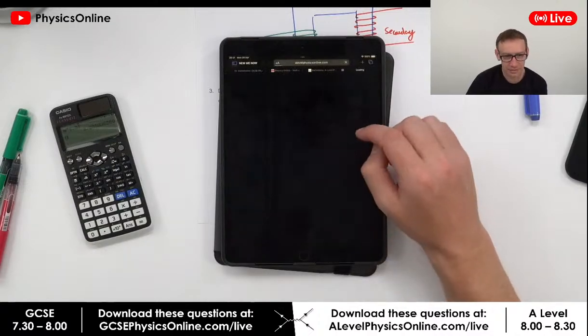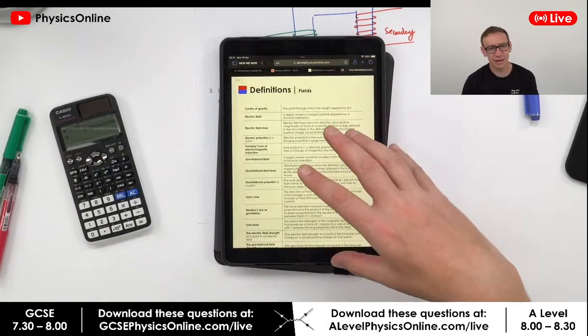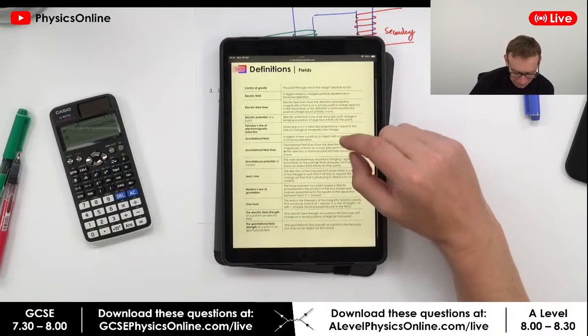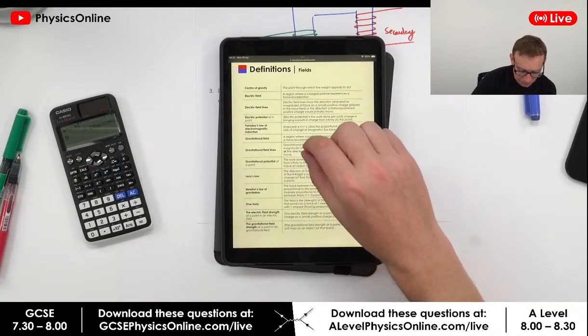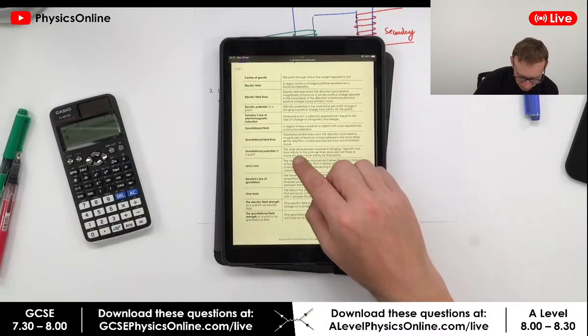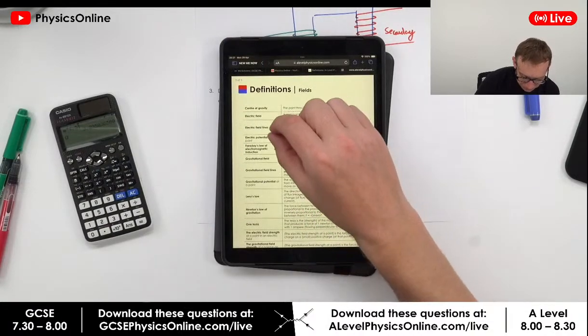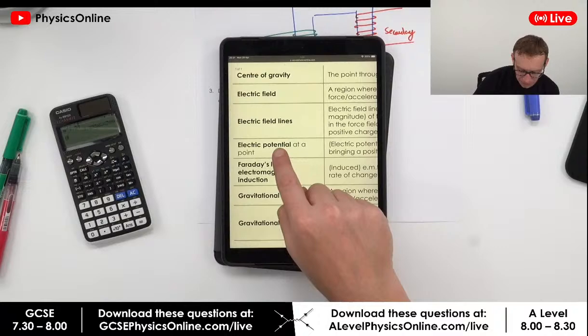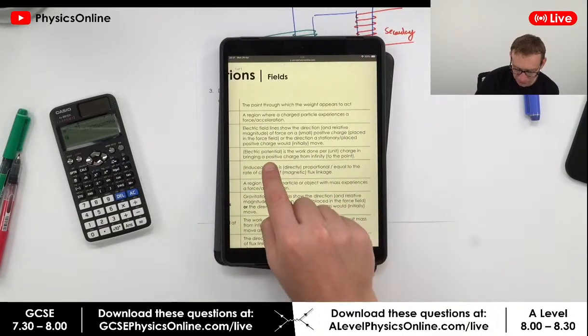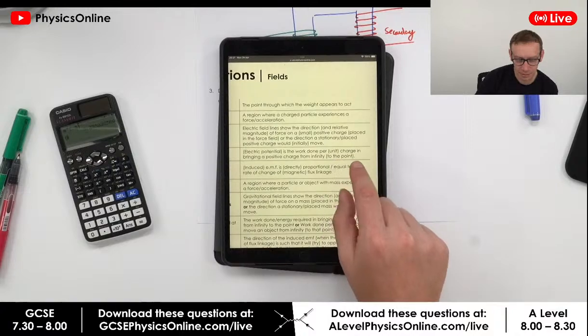I've got some definitions here, and this is a PDF that you can download. We've got the definitions for fields, and we've got gravitational, and things like electric potential is the work done per unit charge in bringing a positive charge from infinity to that point.